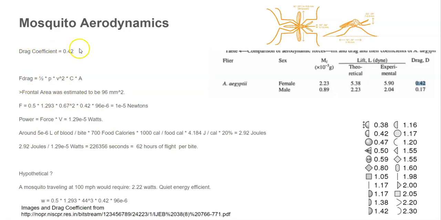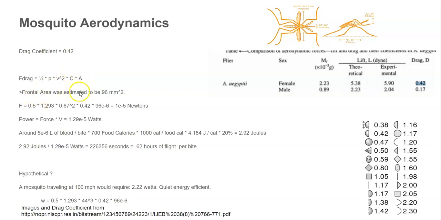So then from the drag coefficient, you could calculate the drag force when the mosquito flies through the air. And the drag force is the force that the air exerts on the mosquito, that frictional force that slows it down. And that was 1/2 times the air density times velocity squared times drag coefficient times area.